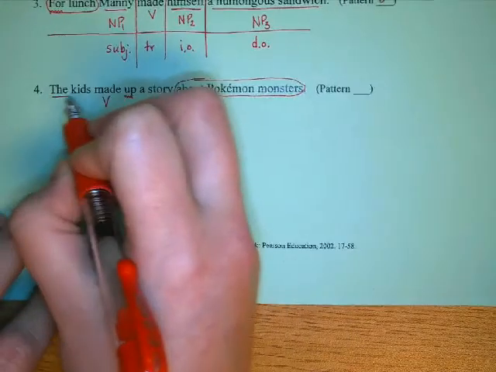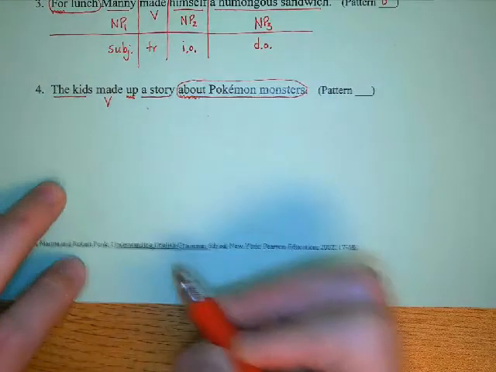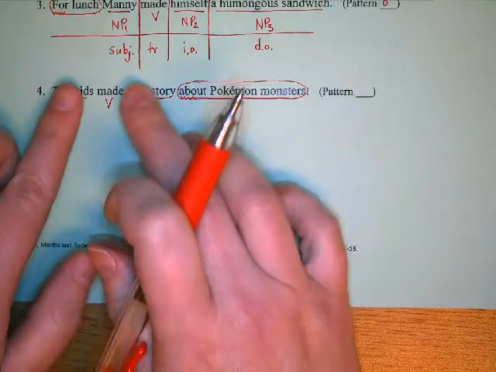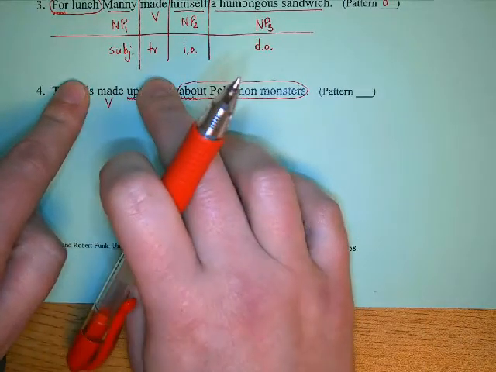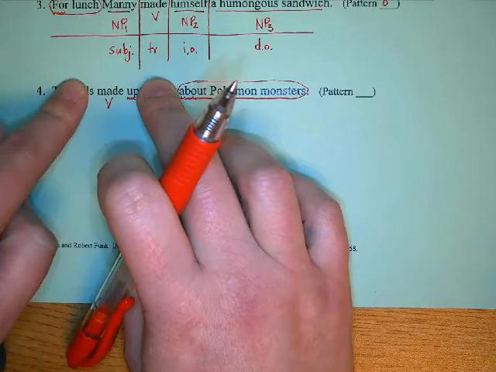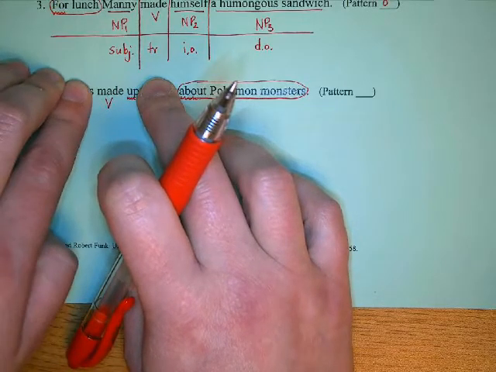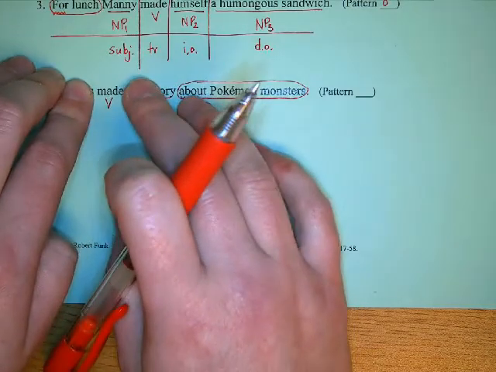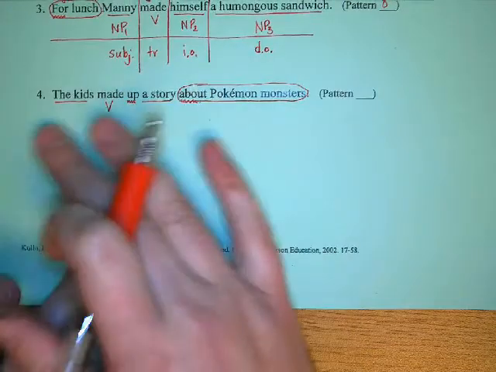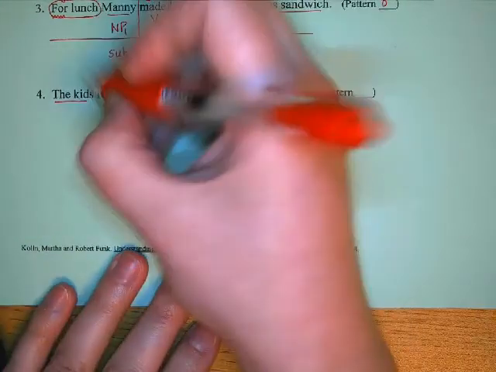When we look at our sentence, the kids and a story belong together. We have to decide, are you constructing something physically? Are you reconciling, a kind of figurative construction? Or are you imagining, same kind of concept. It's not a real world kind of construction. And in this case, the kids made up a story. We have that imaginary construction.